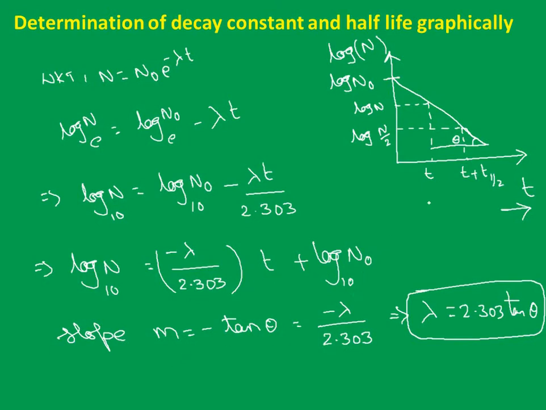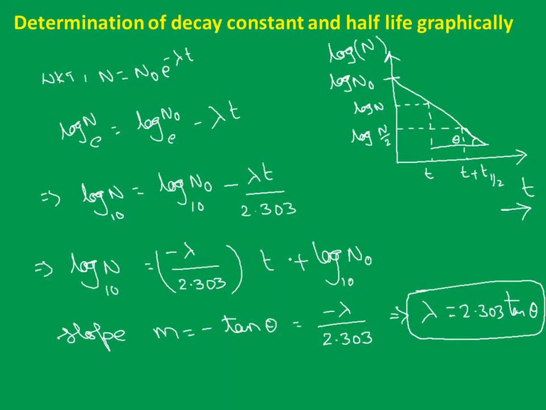Now slope, which can be given as tan theta. If you compare this equation with y equal to mx plus c, I can write down minus lambda by 2.303 is the slope here. X along we have taken, in the place of m I have this negative value, minus minus cancels out, negative slope, right? So lambda equal to 2.303 into tan theta. Now I got the decay constant, right?